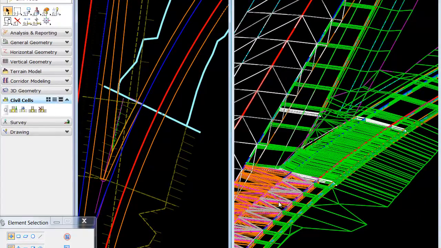What we want to look at is the effect that applying a super elevated transition will have on this cell and how it makes designing much simpler. Notice also the gore, while not totally complete, all the pieces are in place so that if need be we can modify the center line to control drainage.